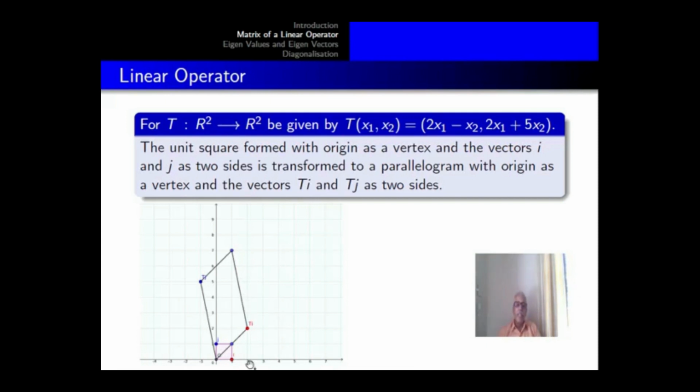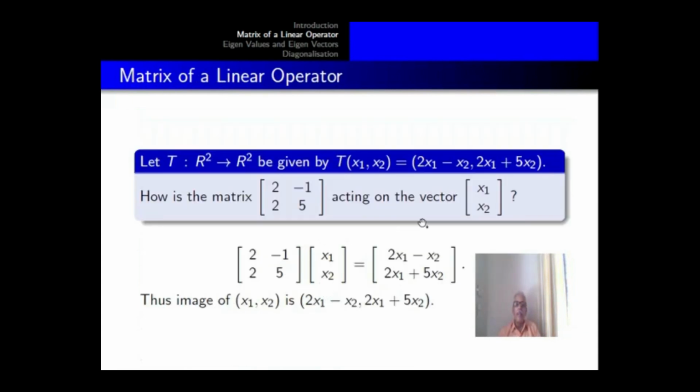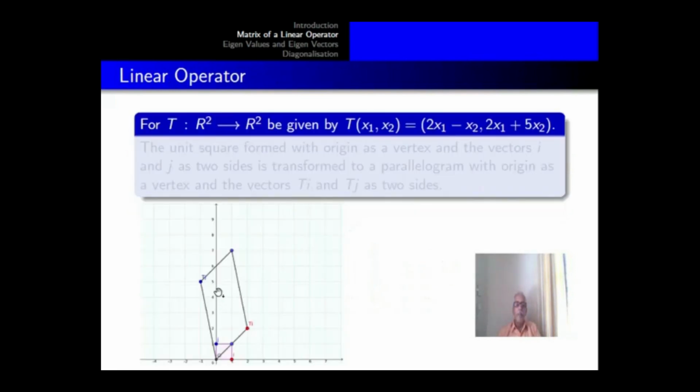And what is the image of i? (1, 0) was having image, the first column, that is (2, 2), and (0, 1) was having image (−1, 5). So the images are Ti, which represents the point (2, 2), and Tj represented by the point (−1, 5).